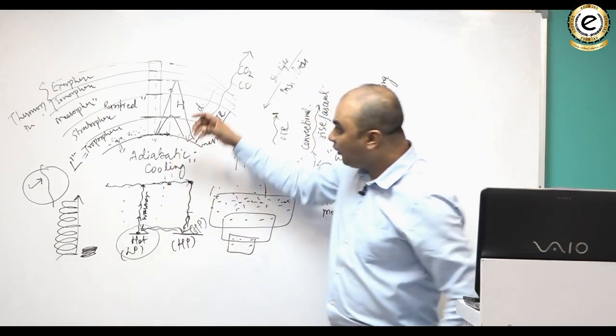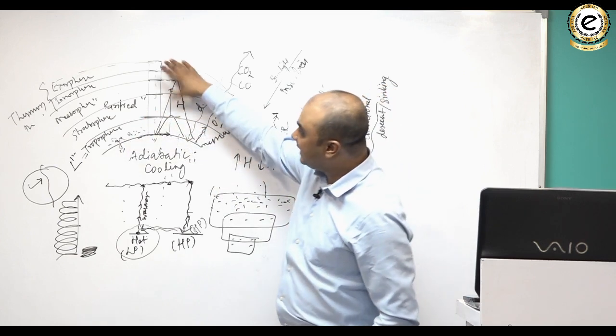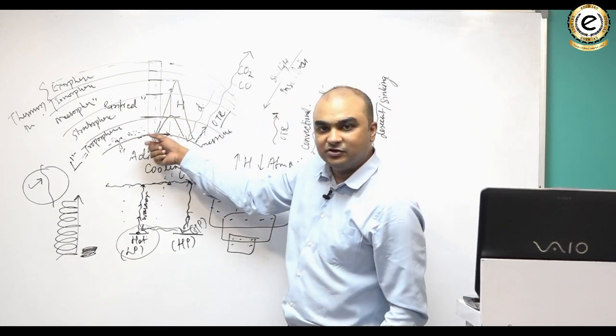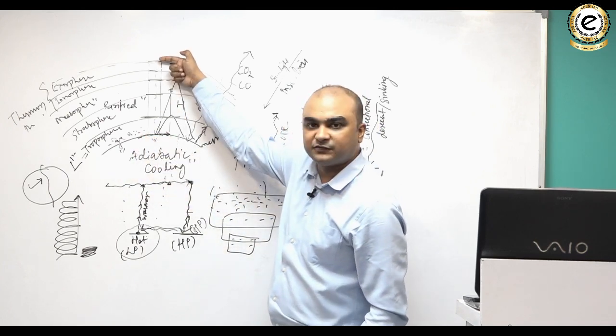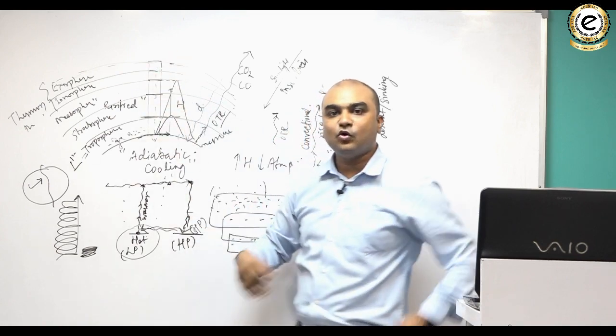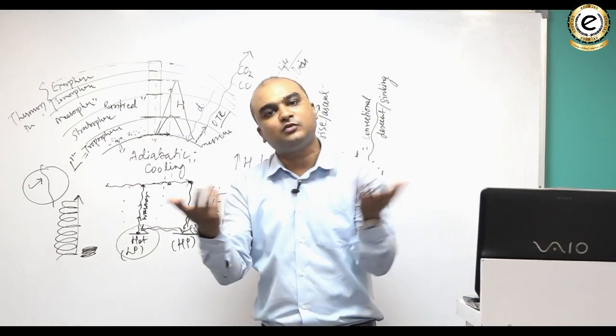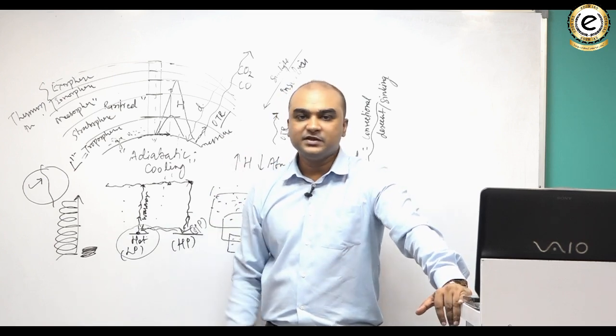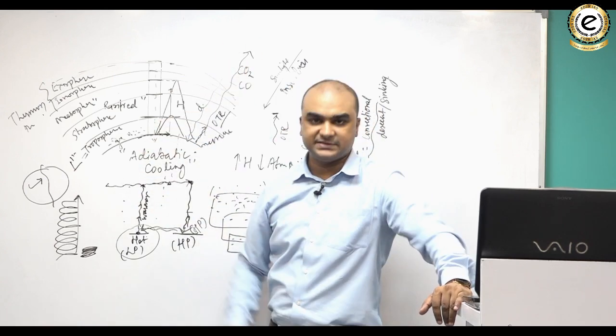Or you can think of it this way, that air pressure is the weight exerted by a unit column of air when drawn from the surface to the top of the atmosphere. As you increase the height, the length of this column reduces, hence the overall weight exerted by this column also reduces, and pressure is nothing but the weight exerted by the air column. So atmospheric pressure falls with increase in height.